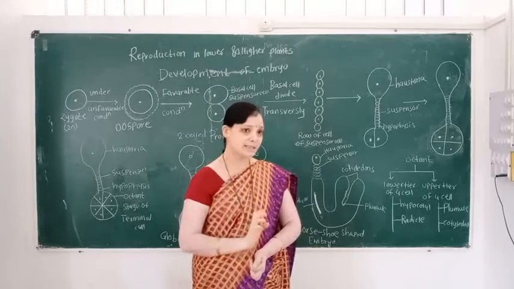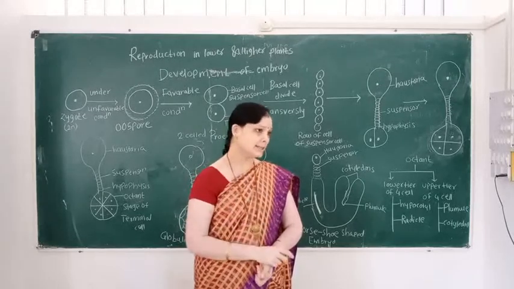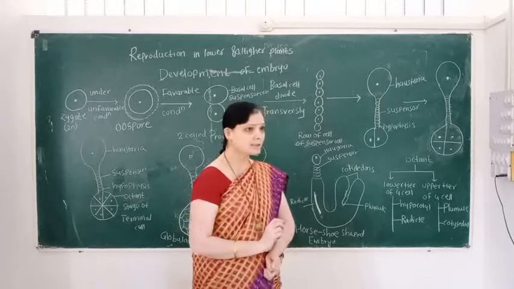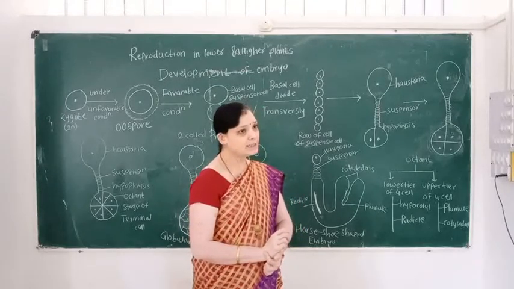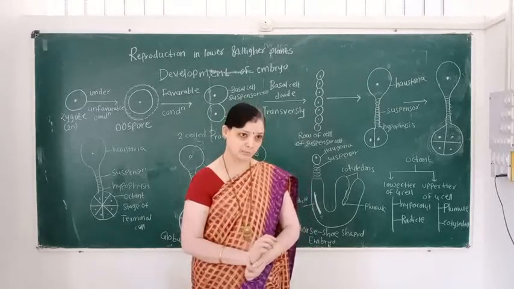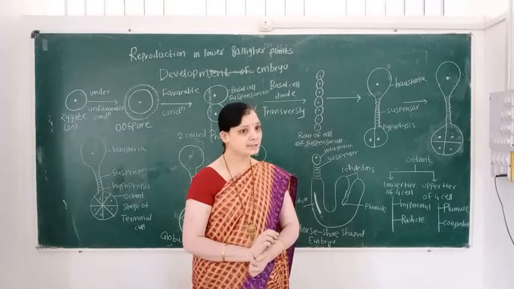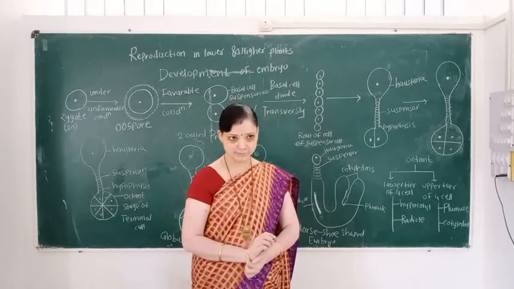After fertilization, the zygote is converted into the embryo and the PEN is converted into the endosperm. So the zygote is diploid and the endosperm is triploid.